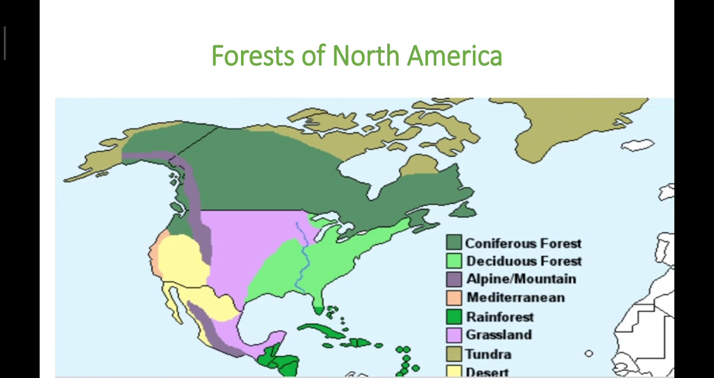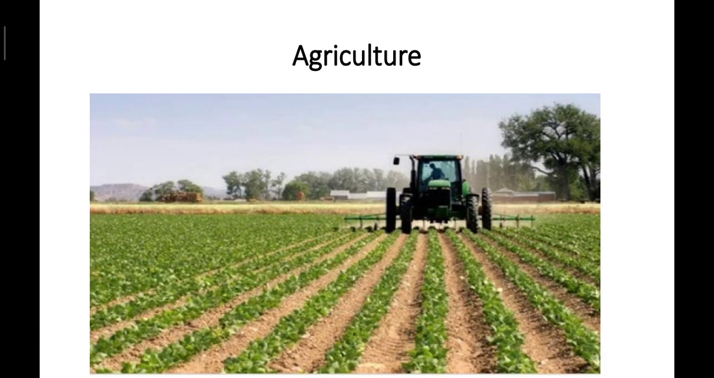Fine, so which types of agriculture are there? Agriculture is an important occupation of North America. The central lowlands of the continent, especially Canada and USA, are very productive agricultural countries. Only 10 percent of the total area of North America is suitable for agriculture. Mind it, only 10 percent.